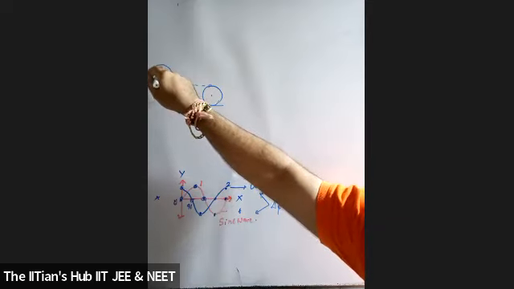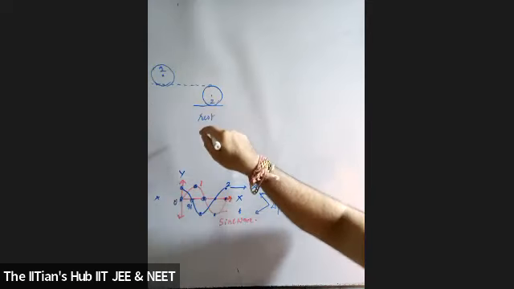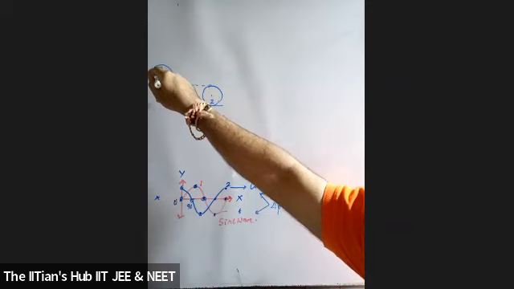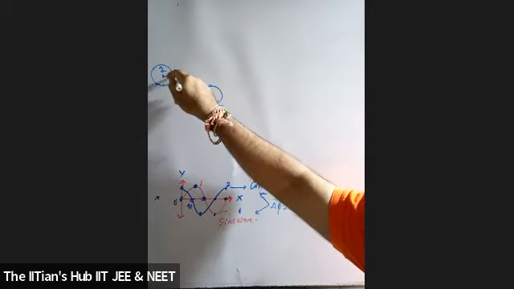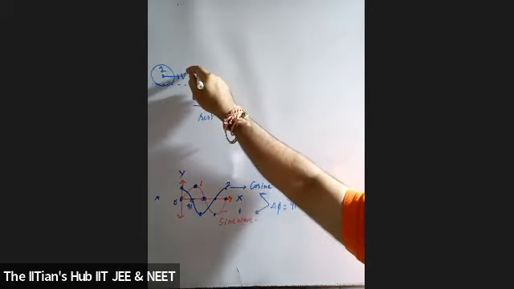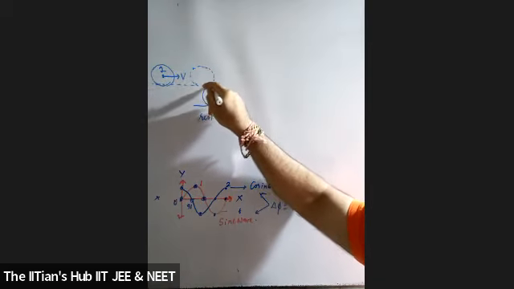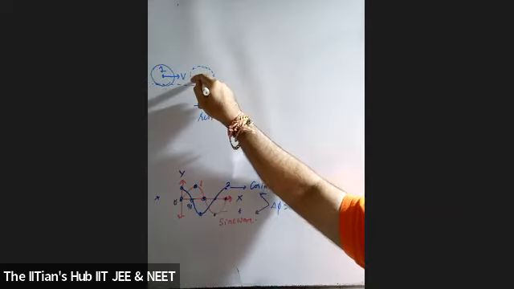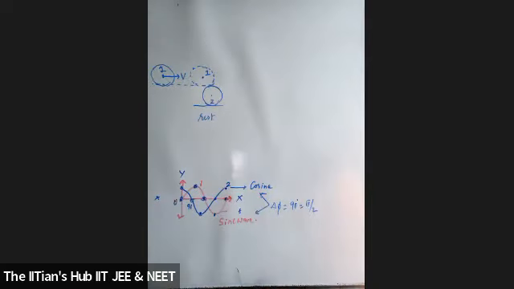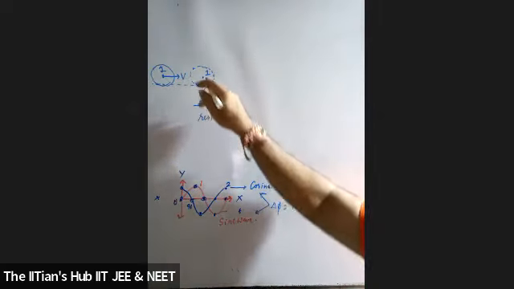This is the first body, and this is the second body. The second body is at rest, and the first body is moving with a velocity v. Now the body is reaching over here. It is in physical contact, the first body. Both are identical.